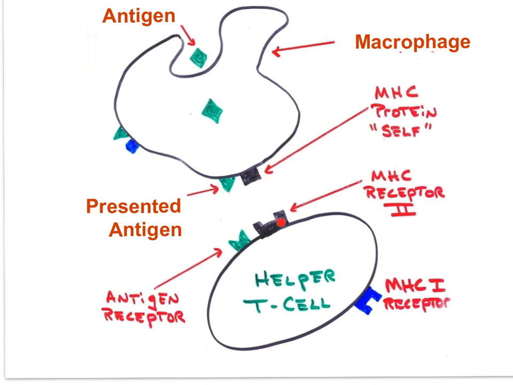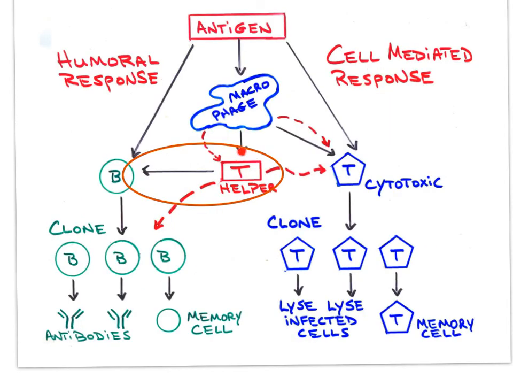Now, the molecules on the surfaces of cells are critical to the recognition of self and non-self. The MHC molecules provide recognition of self, while the presented antigen is foreign material to which these immune cells must respond. The activated helper T cells contact B lymphocytes directly to activate the specific B cells that will produce antibodies against the antigens on the surface of the pathogen.